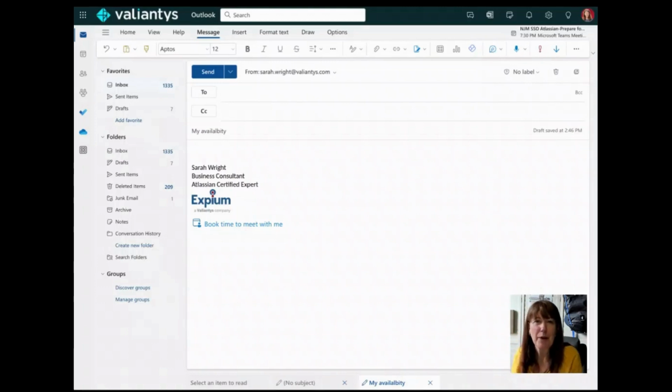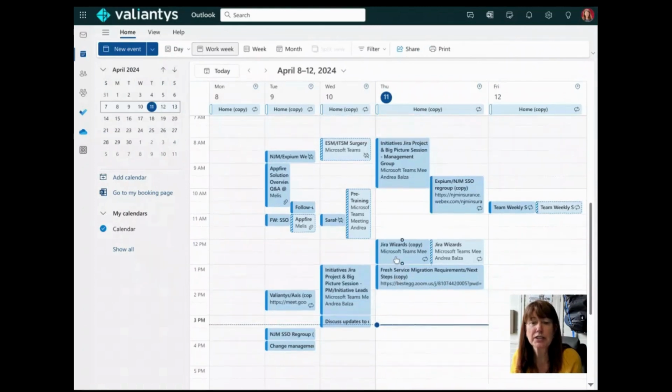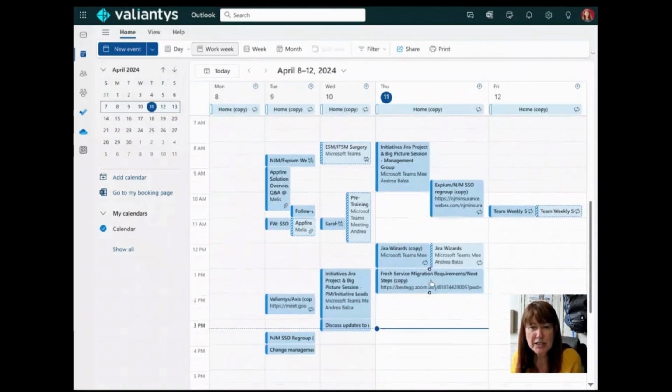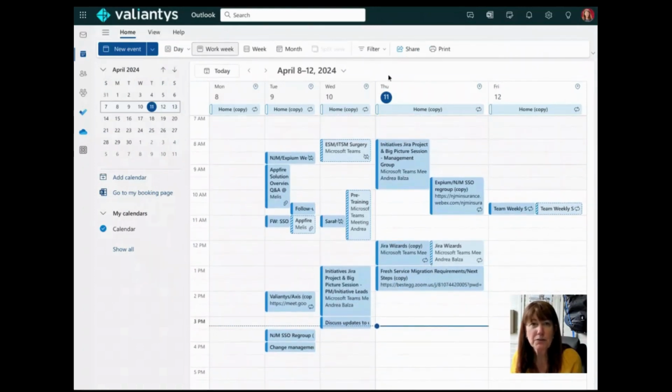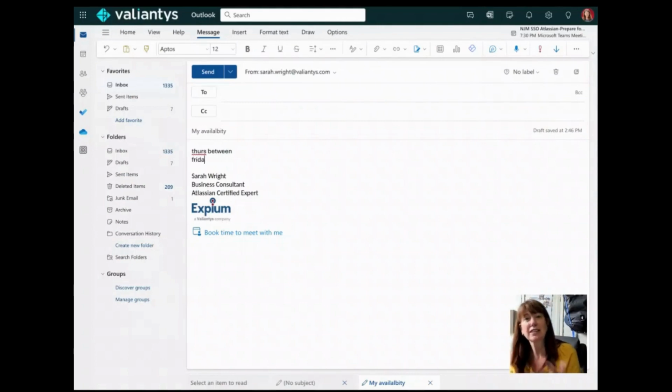Because here's what happens. I start an email, or maybe I go to populate a calendar over in Confluence that I share with my customer, or maybe I open a chat. But either way, I need to go over to my calendar, look through and say, okay, it looks like Thursday afternoon and Friday look good. So I come back out here and I start saying Thursday between this and Friday between this. And then I send it and then we go back and forth.